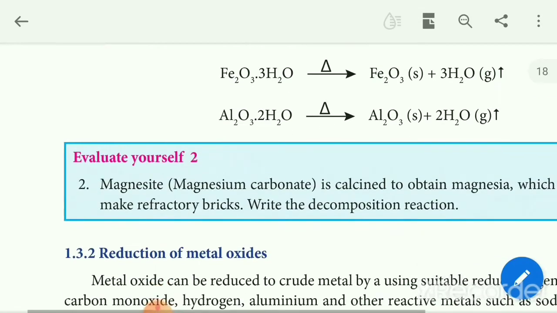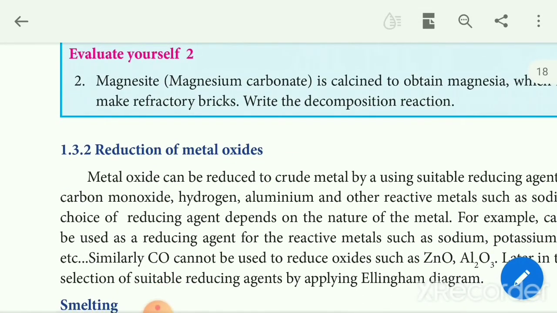Then the next method, reduction of metal oxide to elemental metal. This is the second step. The first one is conversion of ore into oxide of metal, then the second one is extraction of crude metal. There are these two steps. For converting ore into oxide, we saw two methods, roasting and calcination. Then the second step is reduction of metal oxide to elemental metal.